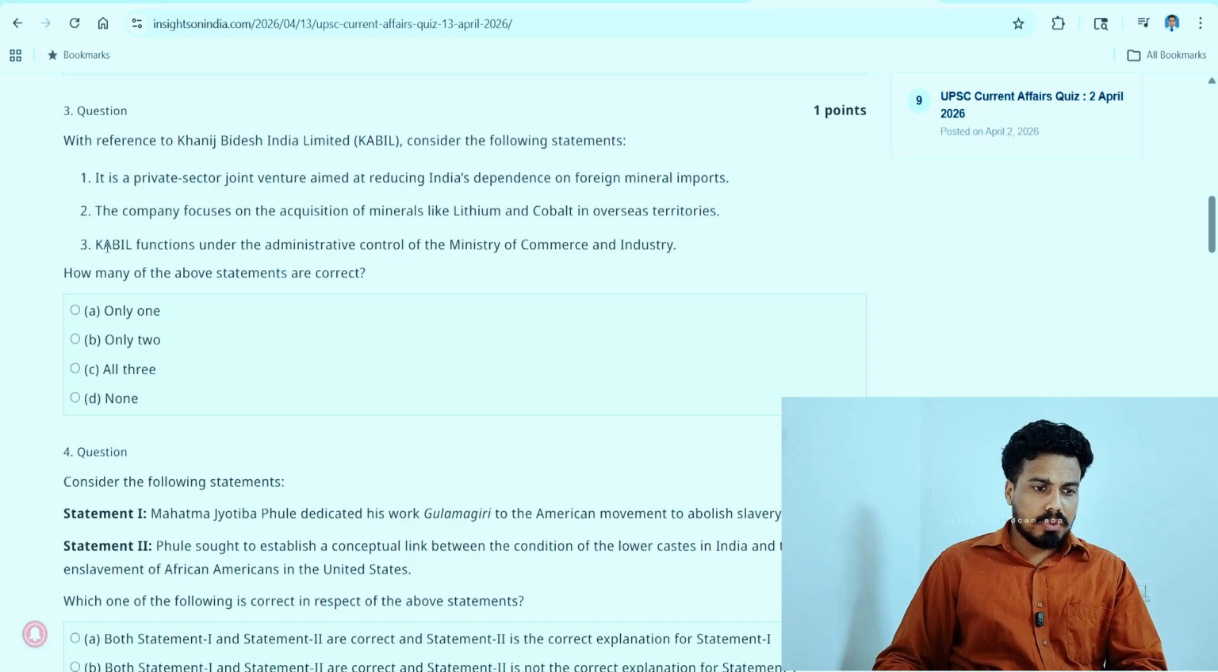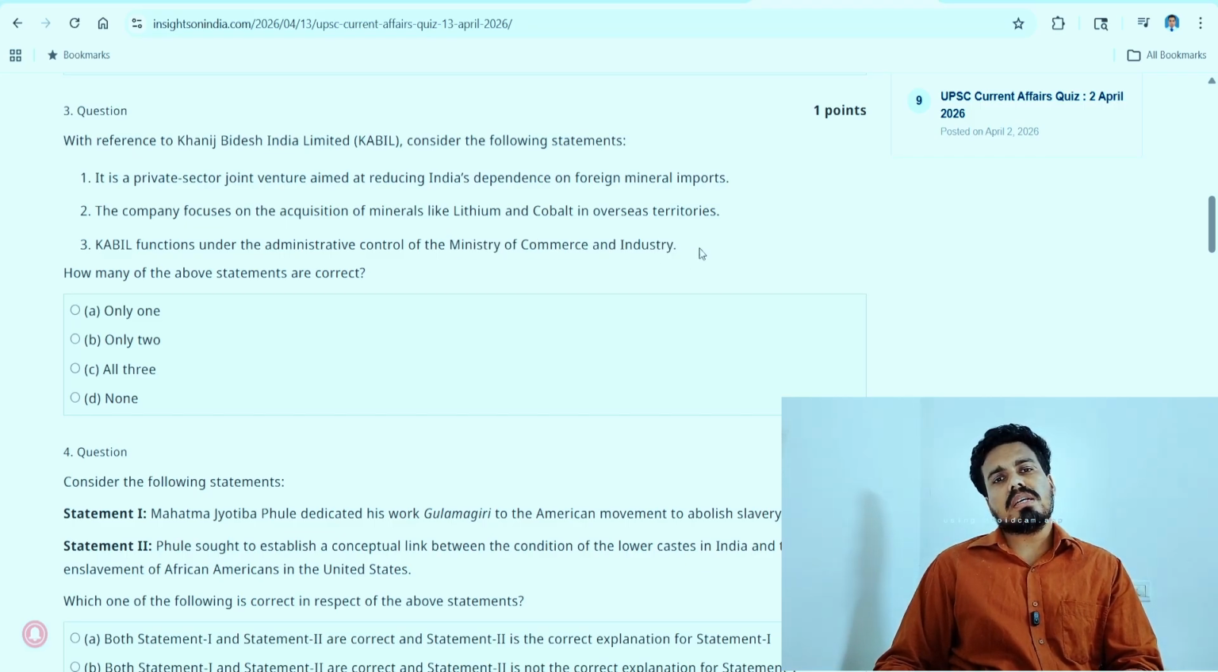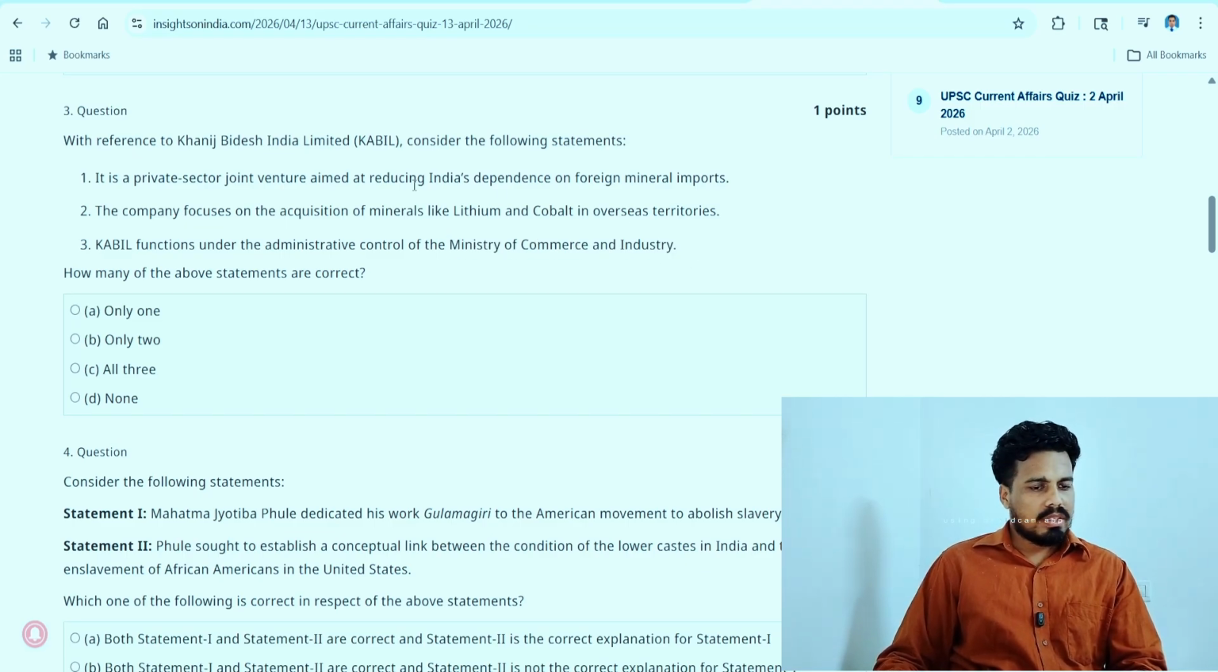So moving on to the third statement, Kabil functions under the administrative control of Ministry of Commerce and Industry. Whenever a ministry comes, we will take that as wrong. Some other ministry will be there, Ministry of Mining may be there. So the third and second statement must be wrong. It is a private sector joint venture.